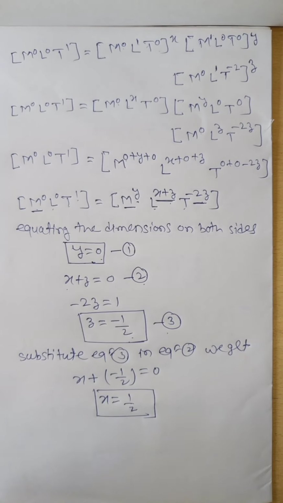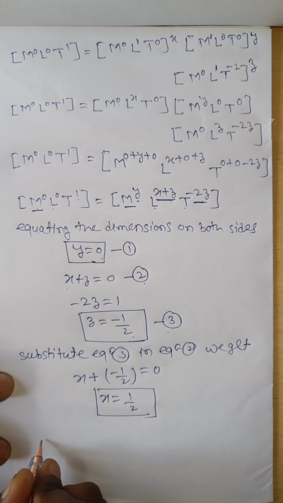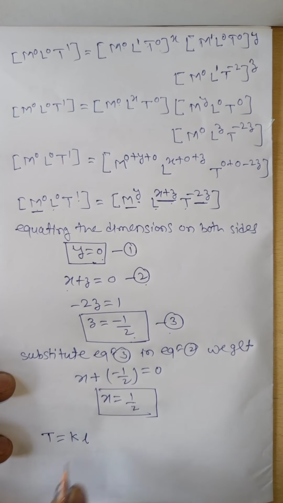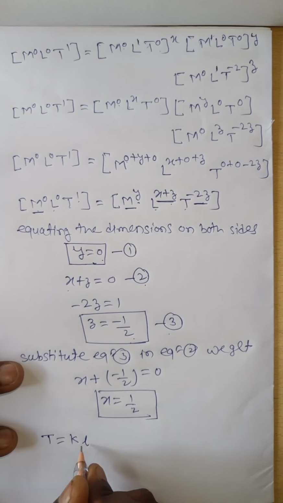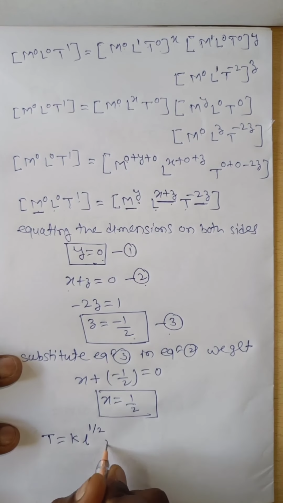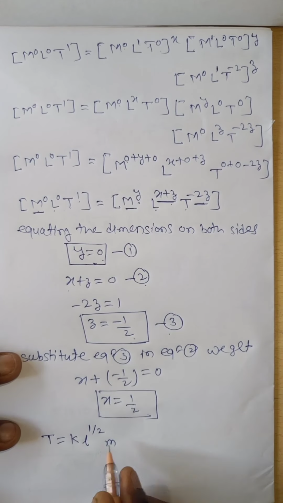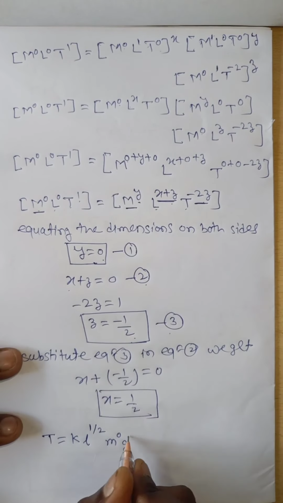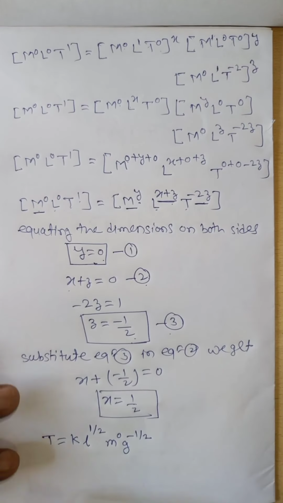Now put down all values x, y, z in equation 1. Then we get time period T is equal to k into L to the power of x. L to the power of x means L to the power of 1 by 2. M to the power of y means M to the power of 0. Then g to the power of z means g to the power of minus 1 by 2.